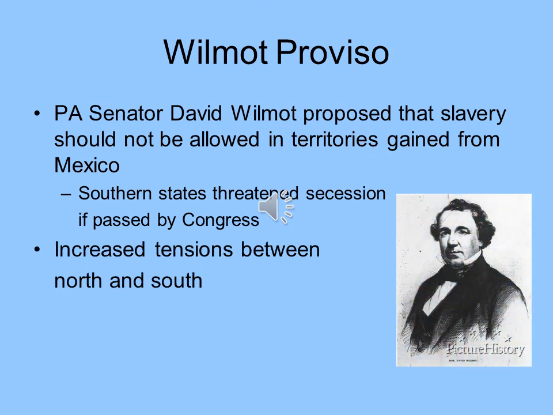An example of the tension that we will see in Congress as a result of these new territories is exemplified by the Wilmot Proviso. And a proviso is just like a provision, basically. So a Pennsylvania senator, obviously a northerner, named David Wilmot, proposed that slavery should not be allowed in the territories that were gained from Mexico. Southern states threatened secession if this was passed by Congress. And so we definitely see an increase in tensions between North and South that again will lead us to the Civil War. Pictured here you see Senator David Wilmot.